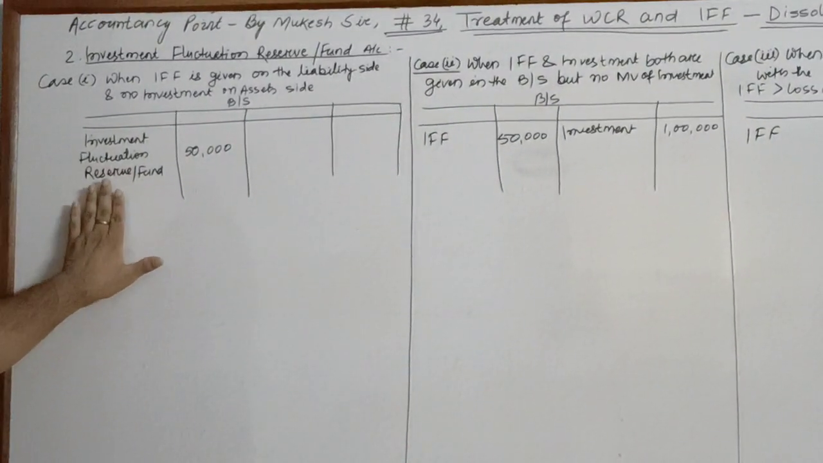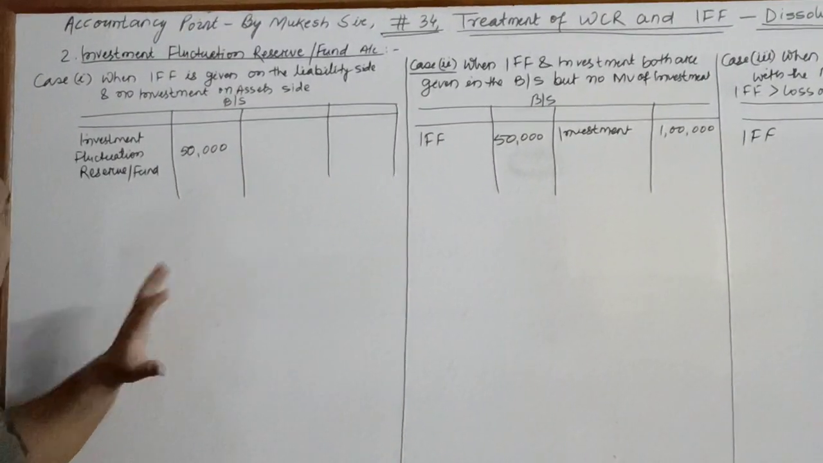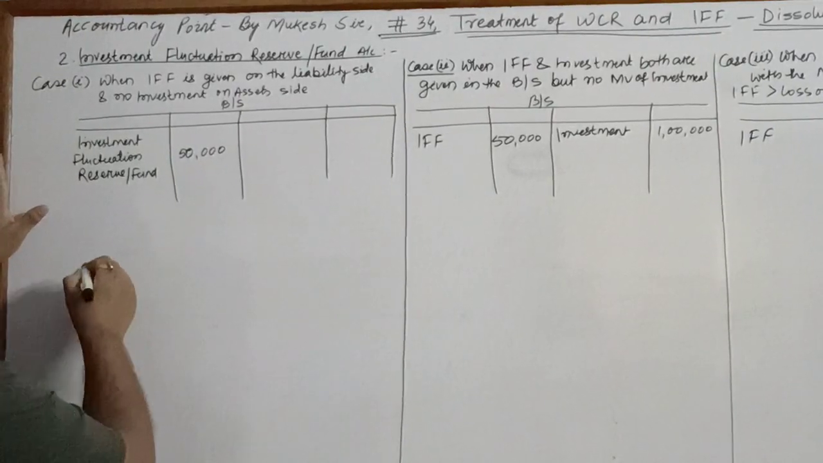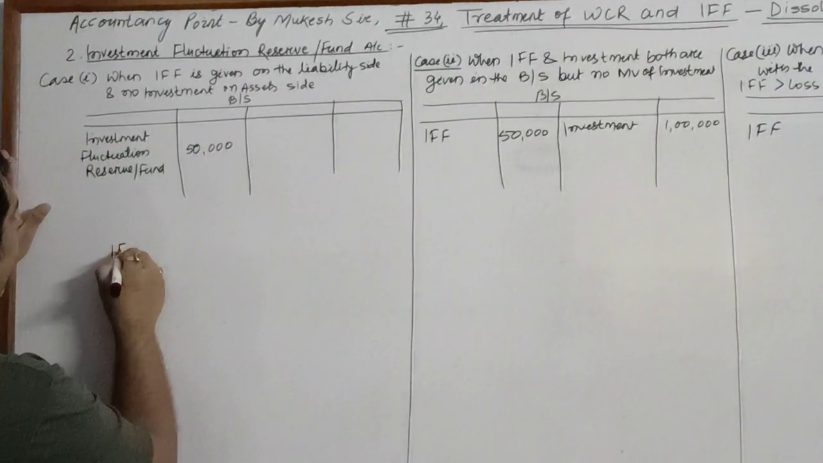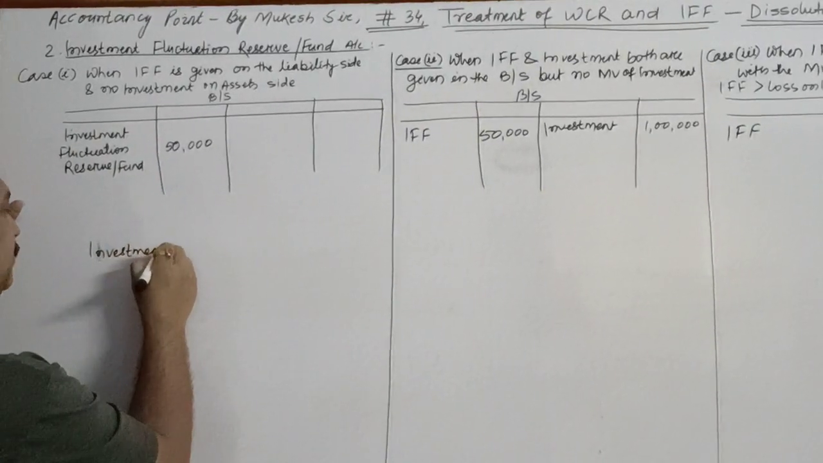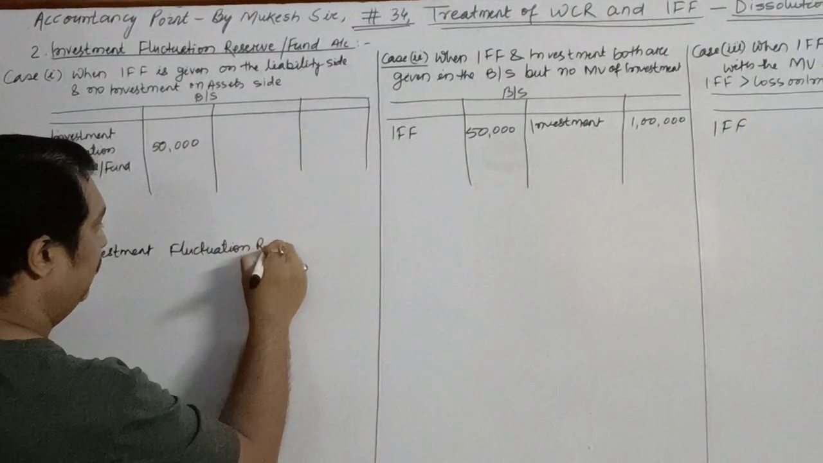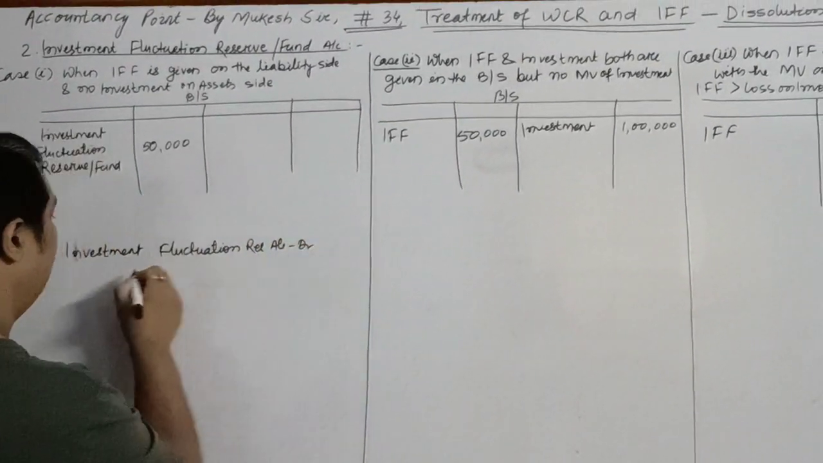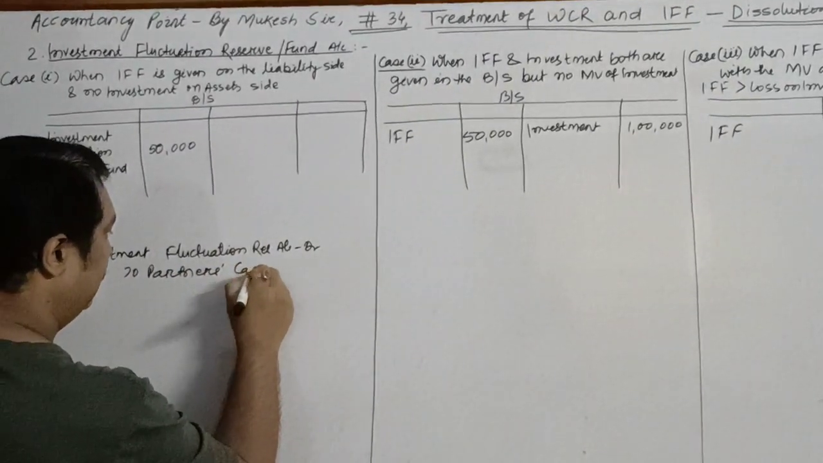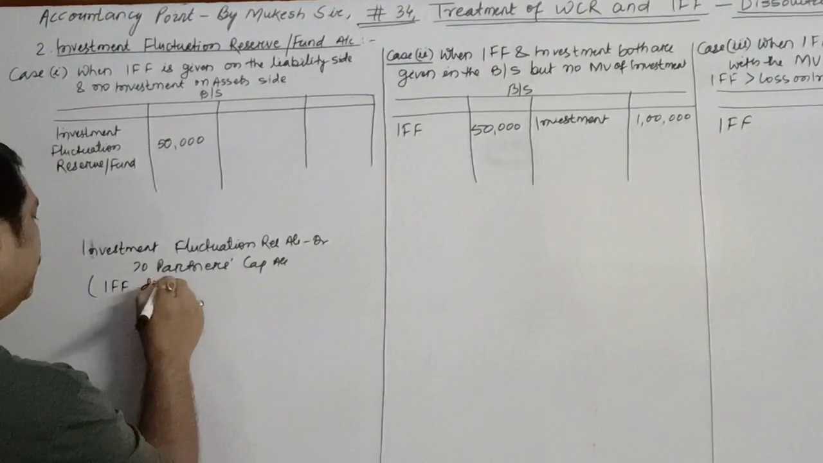Since this is the reserve which is created and there is no loss over here, so what will you do? You will just transfer this entire amount. You will write investment fluctuation reserve account debited to partners' capital account. That means IFF is distributed